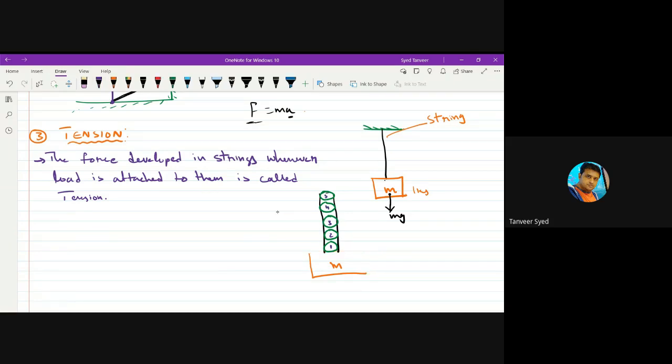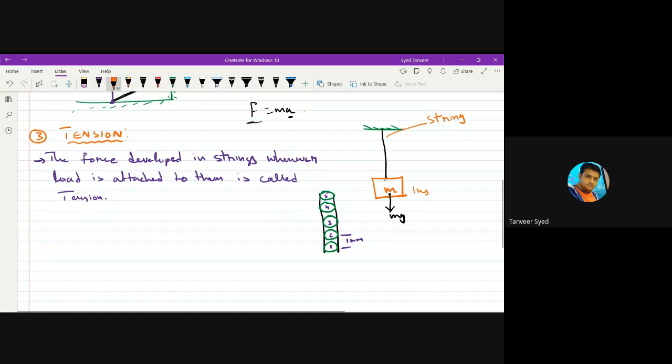When there is no load applied, these molecules will be at a certain equilibrium separation because of their bondings. Let us say molecule 1 and molecule 2 are separated by some 1 millimeter, just to understand. And there is a force between 1 and 2. What force? Molecular bonding. Molecular bonding is present between 1 and 2, between 2 and 3, between 3 and 4, 4 and 5.